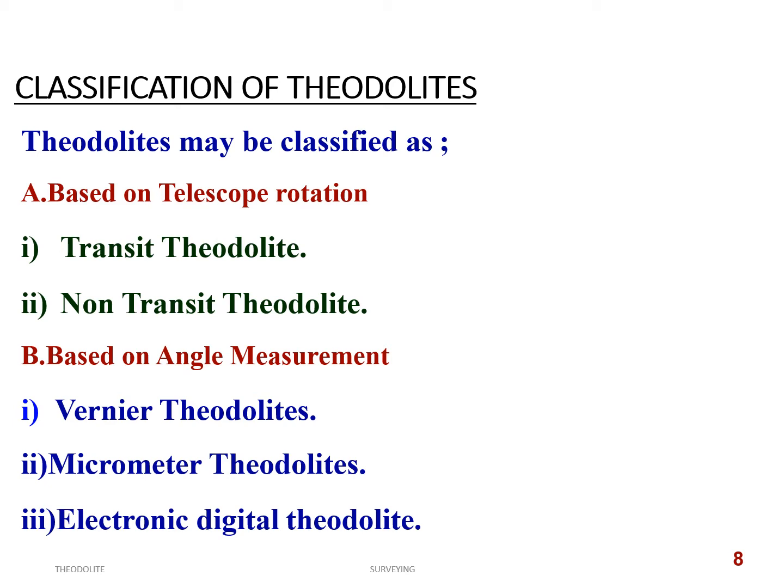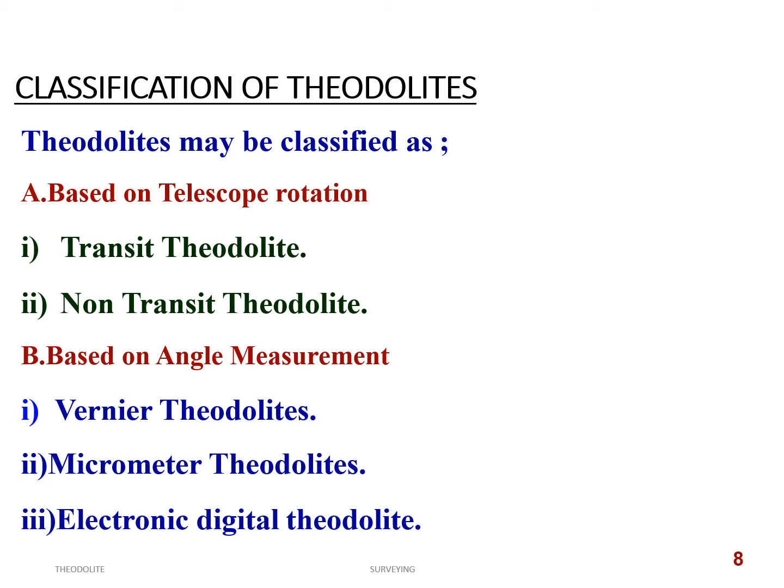So here you can divide one division of the main scale into a number of parts, and thereby convert it into a least count. A vernier is provided to read more precisely, whereas in micrometer theodolites a separate setup called a micrometer is fitted to the theodolite.